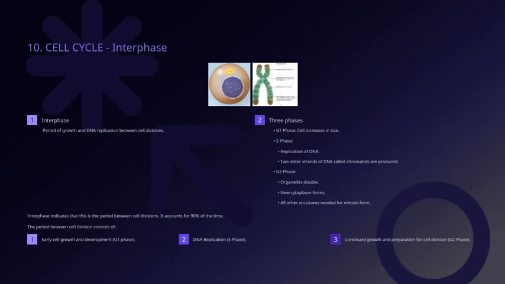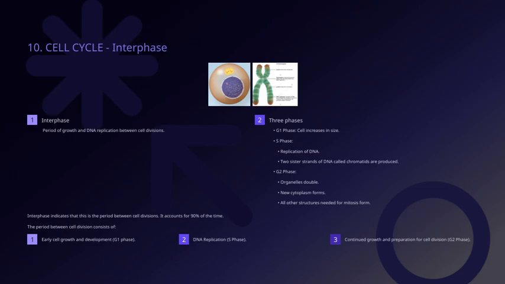Now, let's move on to the G2 phase, which is a crucial part of the cell cycle. During this stage, the cell continues to grow and prepare for division. All the structures needed for mitosis, like the spindle fibers, start to form. At the same time, the cytoplasm is expanding, providing the necessary components for the upcoming cell division. Organelles are doubling in number, ensuring that each new cell will have enough of these vital components.